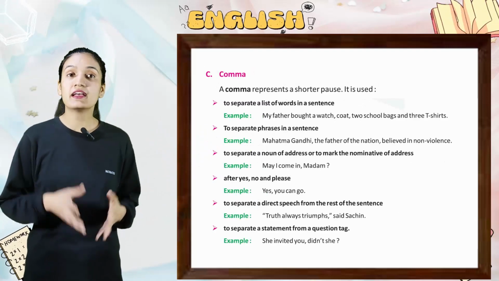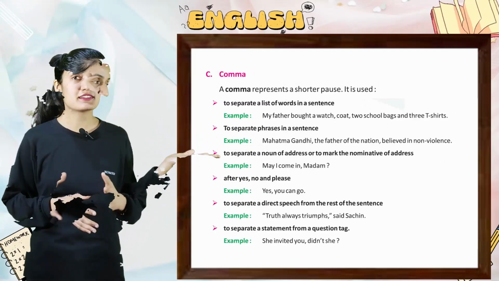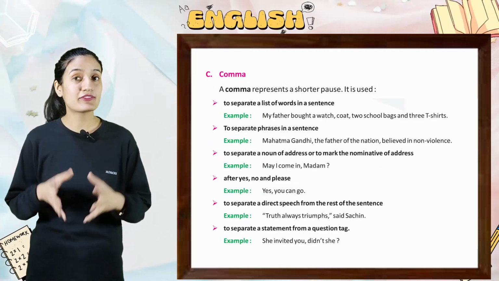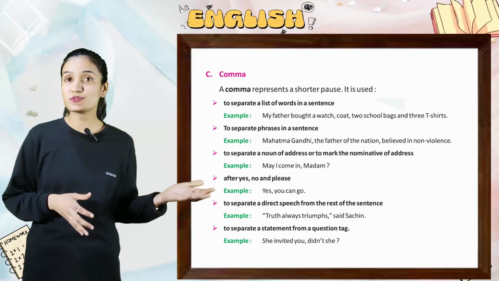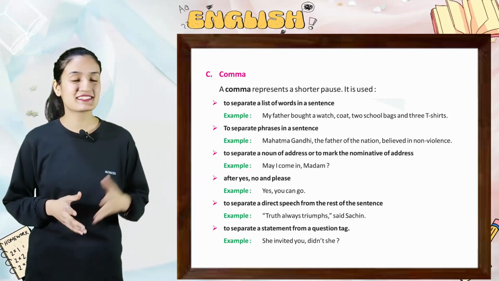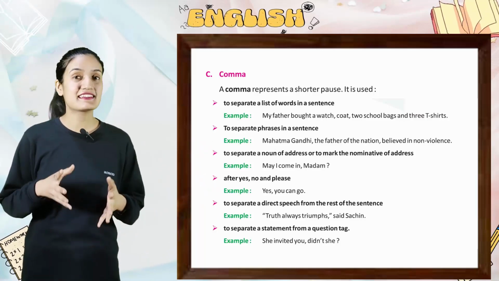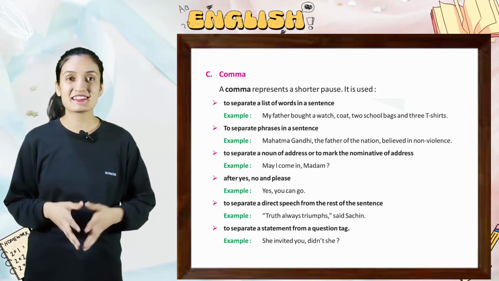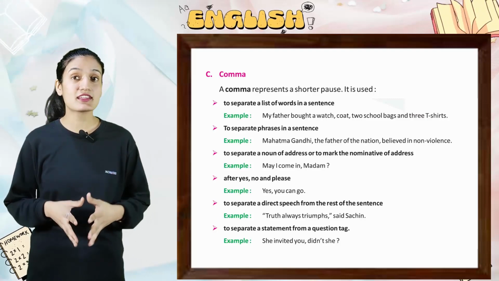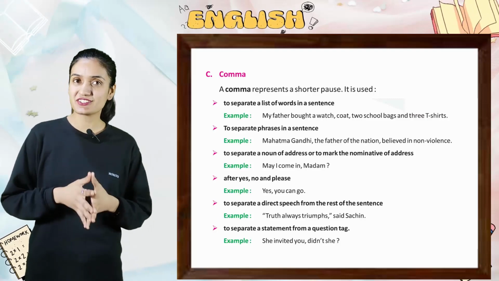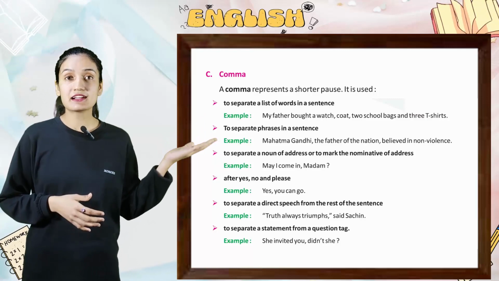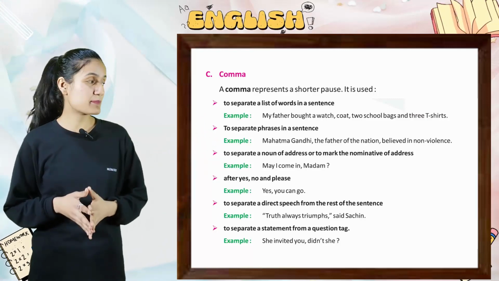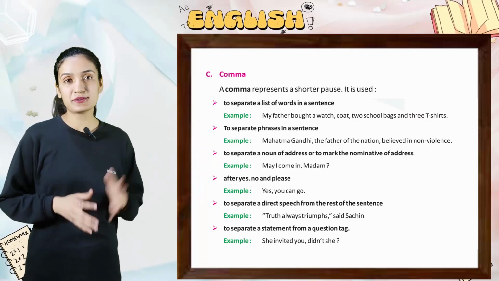Next is comma. A comma represents a shorter pause. It is used to separate a list of words in a sentence. Example, my father bought a watch, coat, 2 school bags and 3 t-shirts. To separate phrases in a sentence, example, Mahatma Gandhi, the father of the nation, believed in non-violence. To separate a noun of an address or to mark the nominative of address. Example, may I come in, madam? After yes, no and please. Example, yes, you can go.